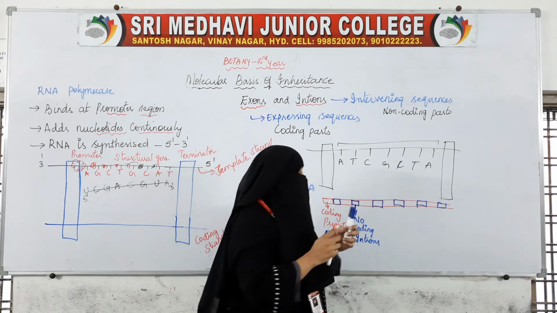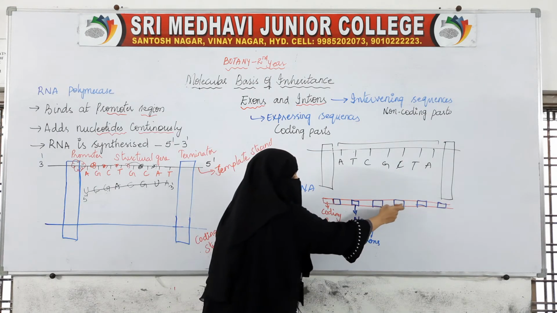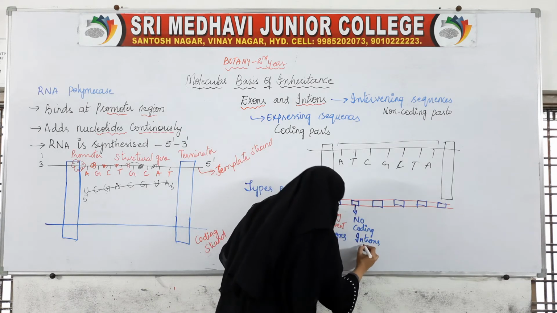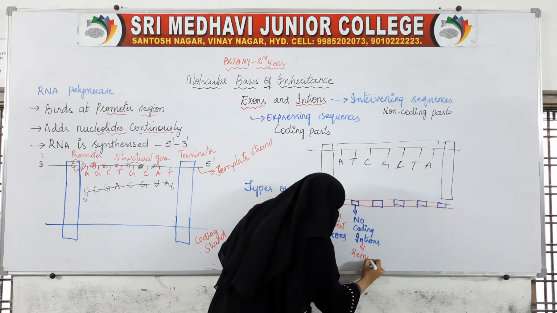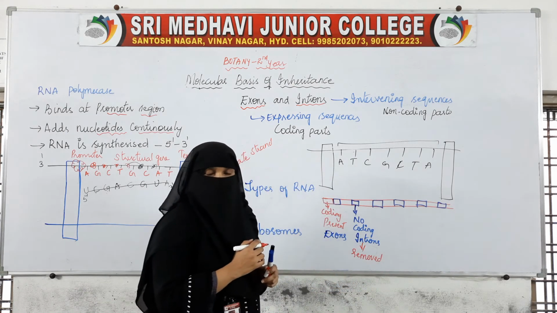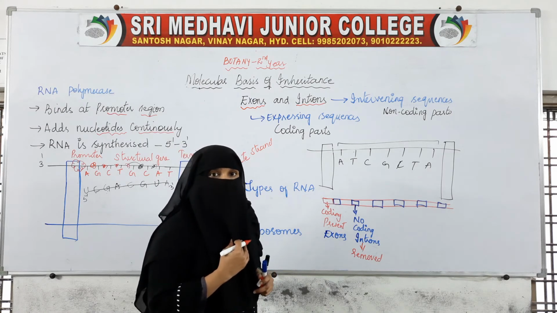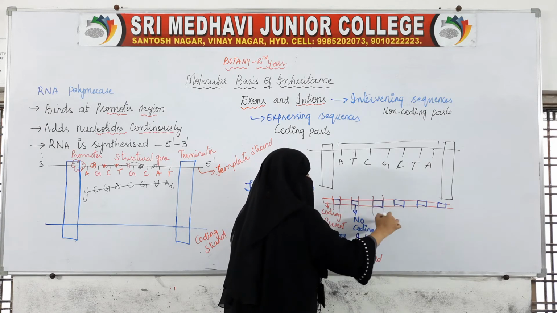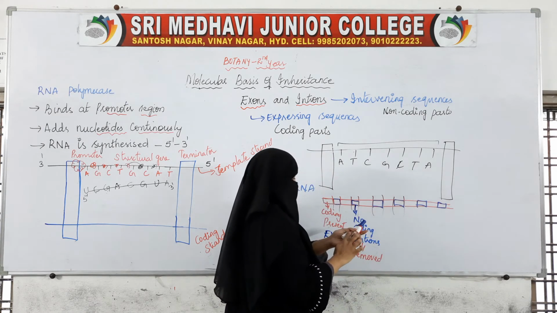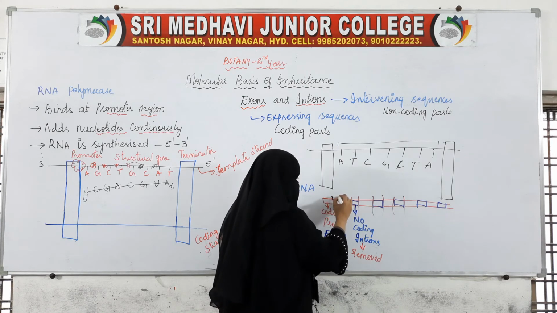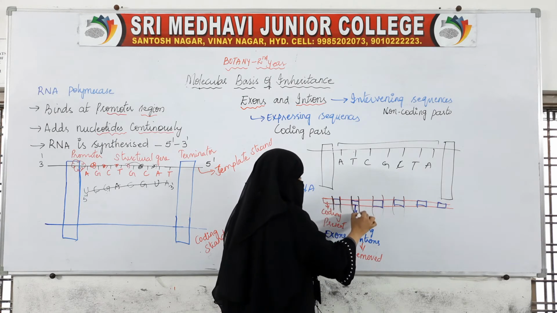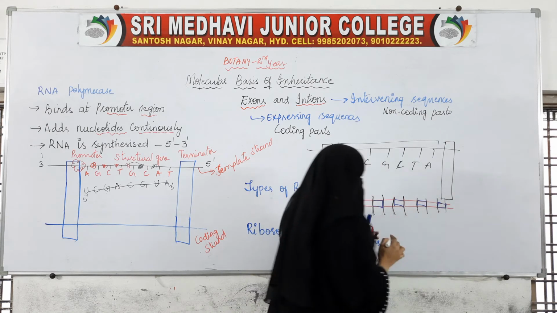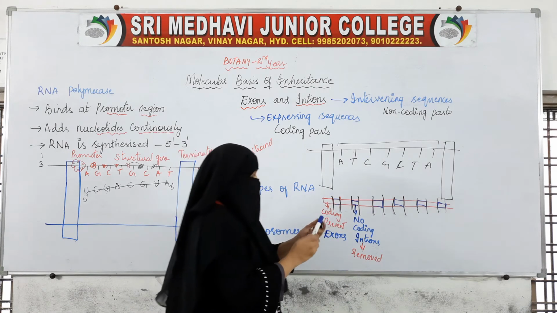Here the non-coding parts are interrupting the sequence. So what happens to them? These non-coding parts, the introns, will be removed. How will they be removed? Slicing will take place, that is cutting. Instead of red, I will use black. So cutting will take place. We will cut the non-coding sequences. If we cut it now, how will we get it?